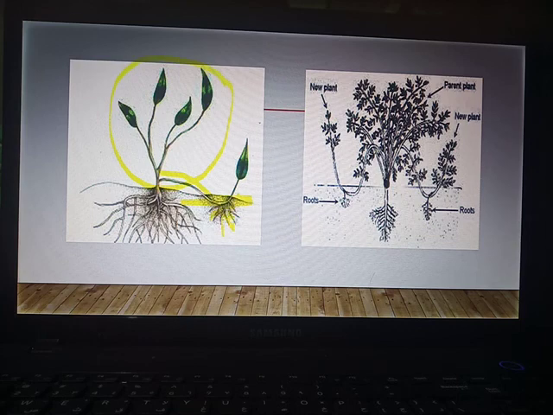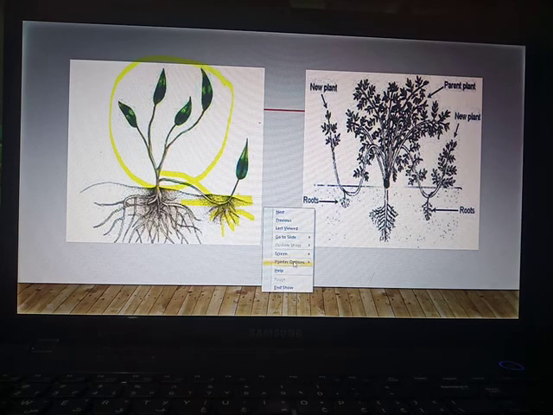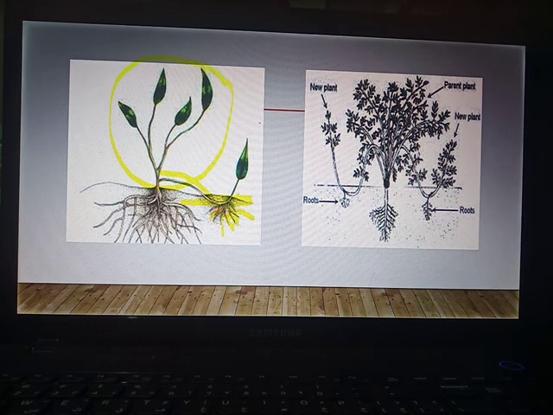This is the growth of roots on the stem. When roots are grown, the stem of the old plant is cut off and this plant acts as a new plant.